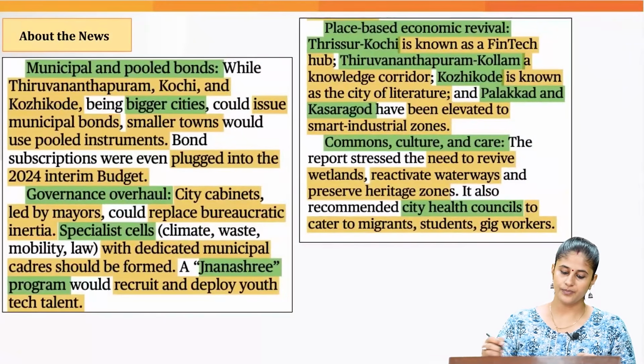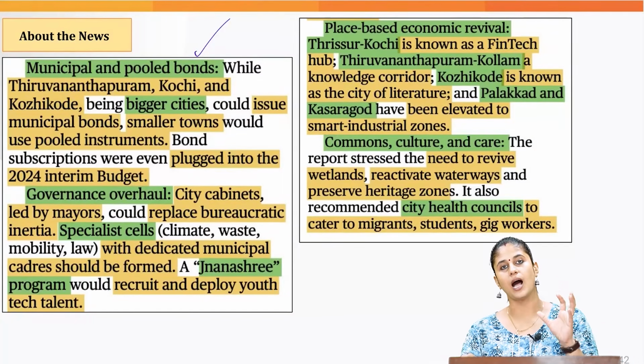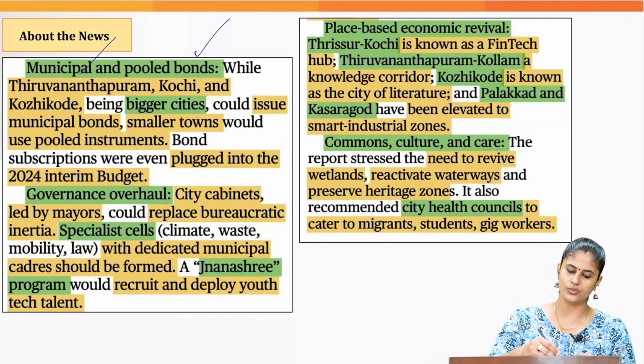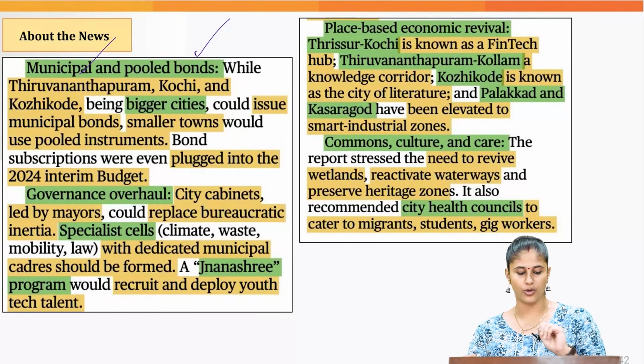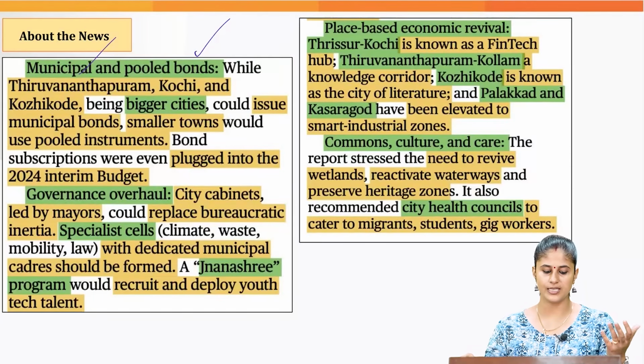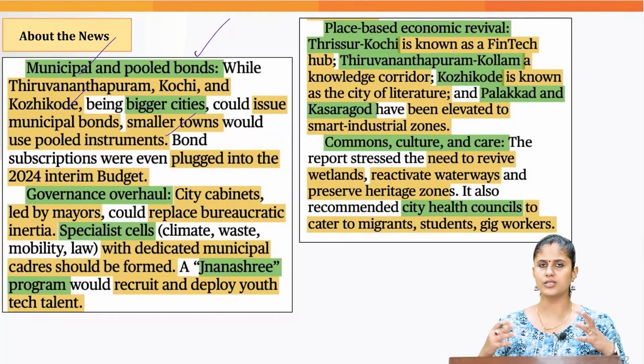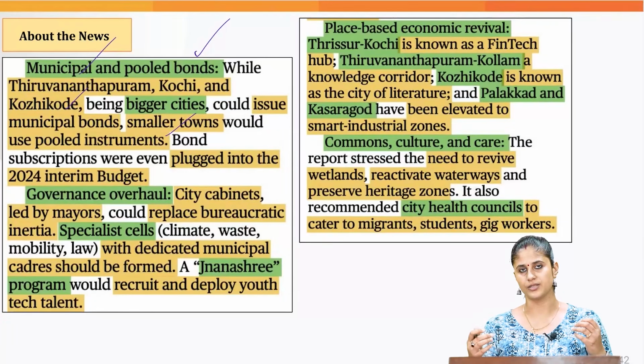Then moving further, it talked about how the financial capacity of urban local bodies could be improved. So it talked about using municipal bonds and pooled bonds. Larger cities like Kozhikode and Tiruvananthapuram can make use of municipal bonds, and the smaller towns can go with pooled instruments. Okay.